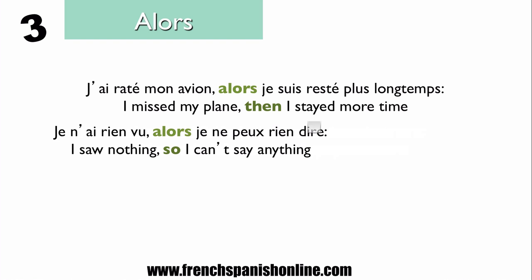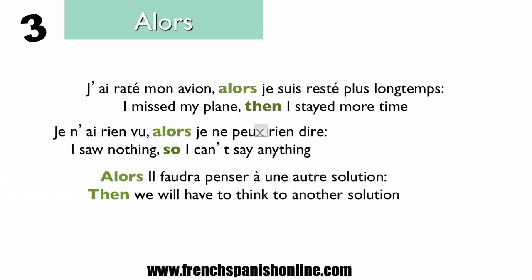Je n'ai rien vu, alors je ne peux rien dire. So, I saw nothing, so I can't say anything. Okay? Again, here, you're just explaining that you can't actually say anything. The reason is that you saw nothing. So, as a consequence, or you are explaining what happened after.